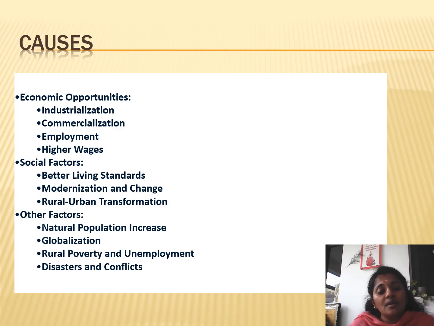So we can see because of the increase in population, people are shifting from rural to urban areas. And also with increasing population, we can see unemployment problems and poverty. So these are also the factors which cause urbanization. And because of disasters like flood, tsunami, cyclones, and certain conflicts also, people move, which leads to urbanization.